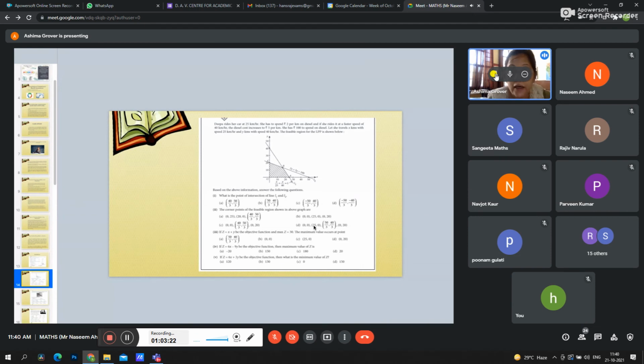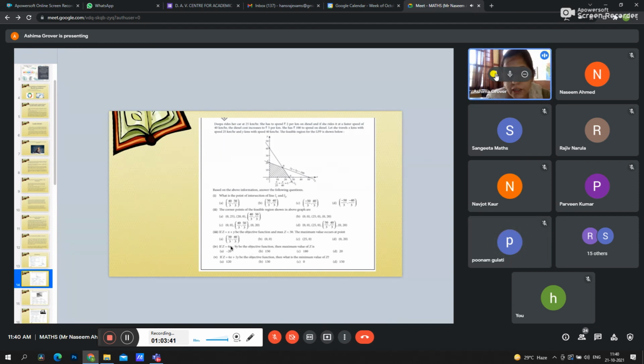And the third part, if Z is equal to X plus 5 be the objective function and the maximum is given as 30, then what is the value at this point? Then you can put this value. Ma'am, A. Yes, A, option A. It will be 30. Yes, ma'am. Thank you so much.